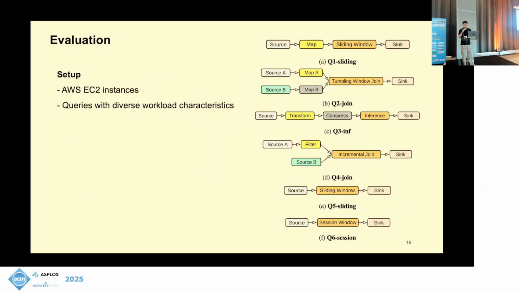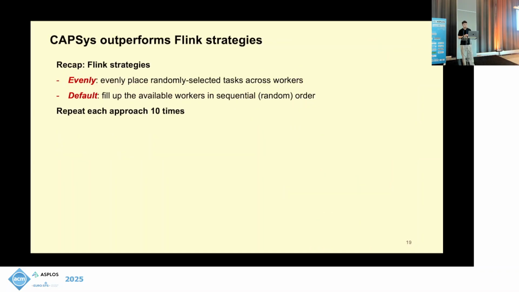Now comes the evaluation. We use EC2 instances as the workers in our experiments, and we select a wide range of queries with diverse workload characteristics, most of them from the Nexmark benchmarks. Some operators are compute intensive, some are disk IO intensive, and some are network bandwidth intensive. In this talk, we'll show the comparison between CAPSys and the Flink strategies, and show how CAPSys performs along with an auto-scaler. First, we compare CAPSys with Flink strategies.